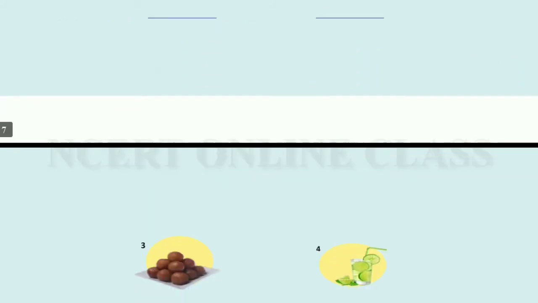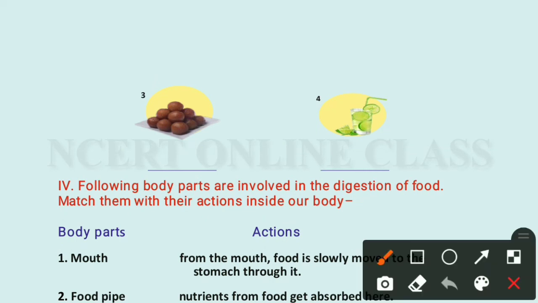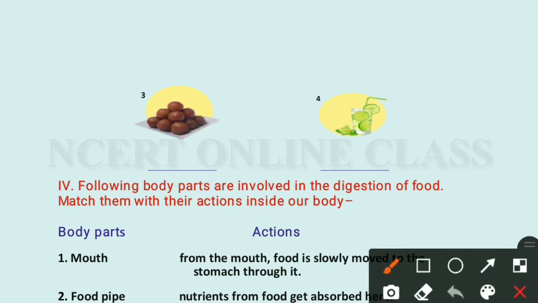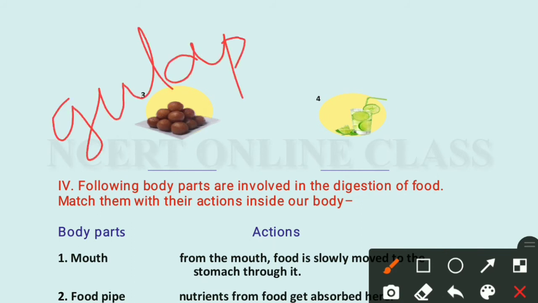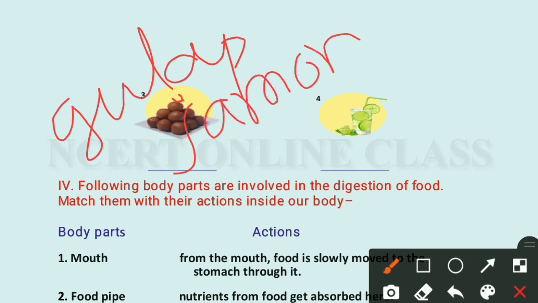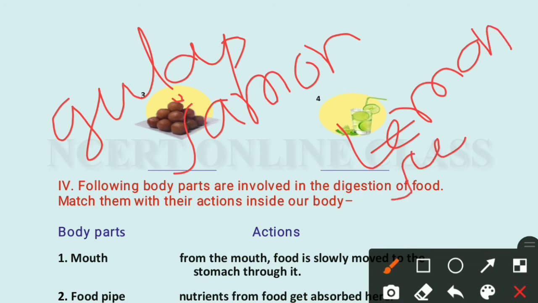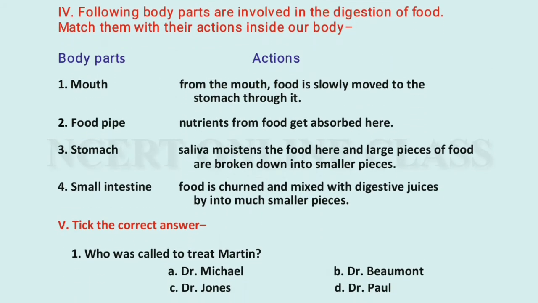Okay, now the next picture. Here the picture is gulab jamun. It is a sweet. And this is lemon, but it is lemon juice, not only lemon. It is lemon juice. Okay, write very carefully.